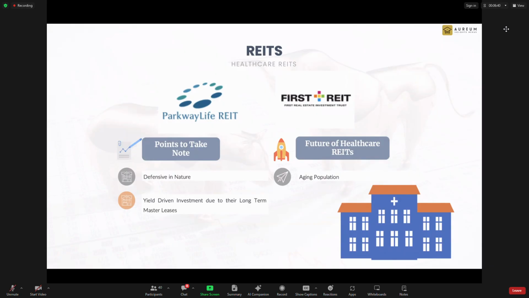Everyone is expecting them to buy Mount Elizabeth Novena. However, because of their size, they are not able to afford to buy Mount Elizabeth Novena. If they were to buy it, they need to call for a rights issue, and not a small one, quite a massive rights issue. This is why up to today they still never take action.